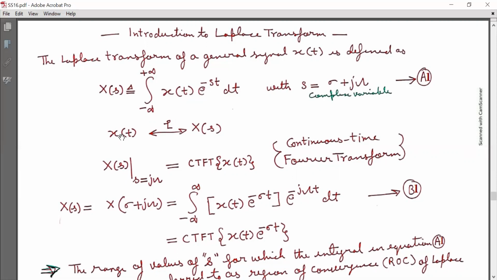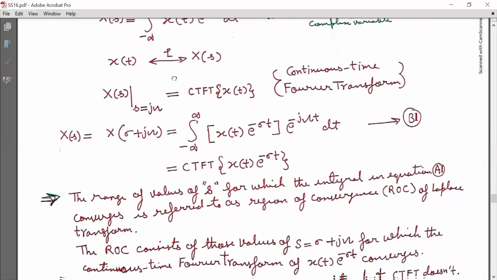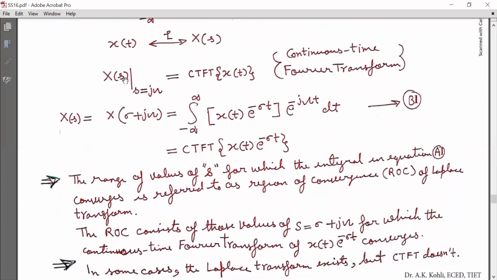Now the Laplace transform of x(t) is equal to capital X(s), and it is represented by this symbol L. Now capital X(s) evaluated at s is equal to j omega is equal to the CTFT of x(t), that is the continuous time Fourier transform of x(t).